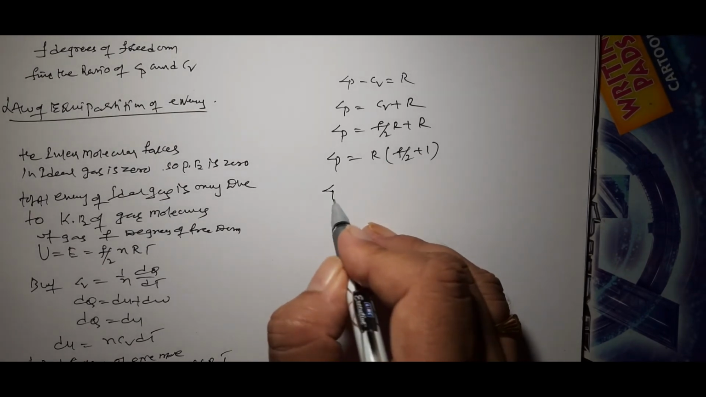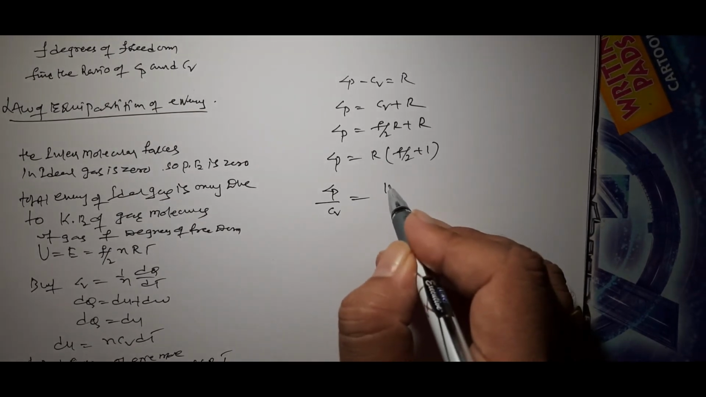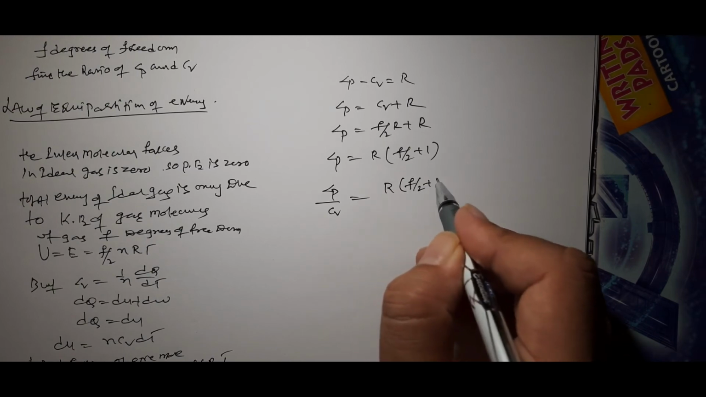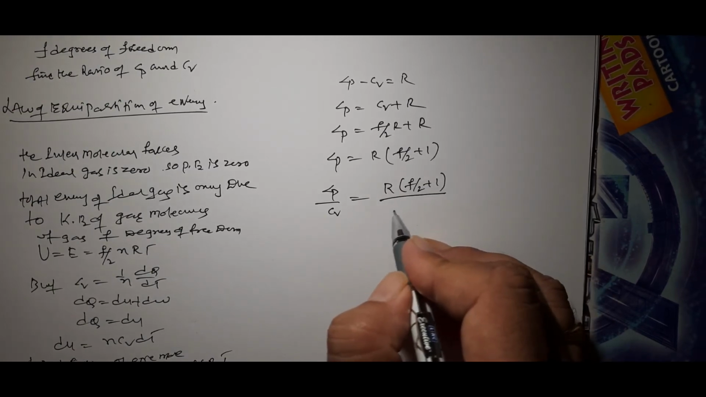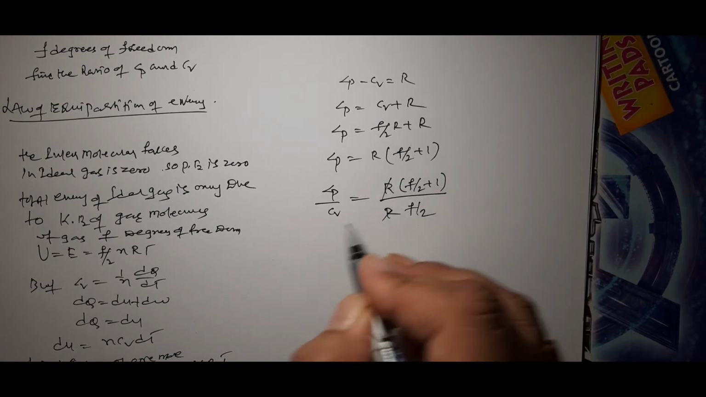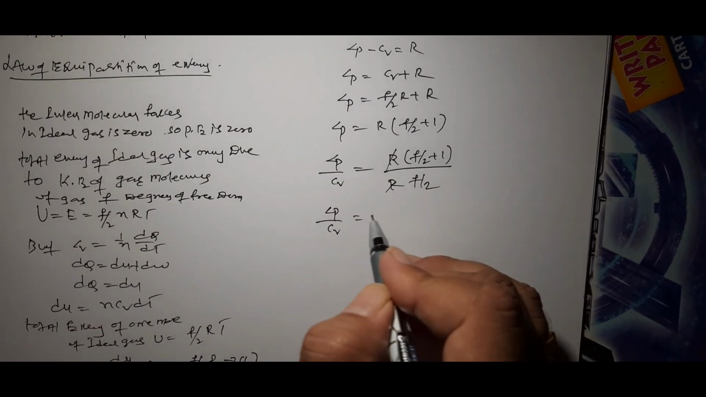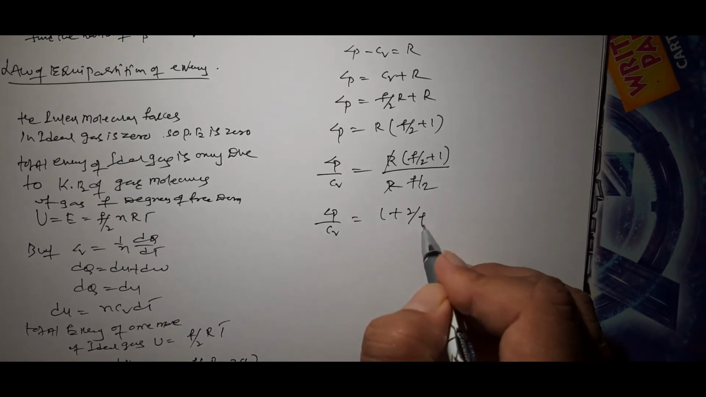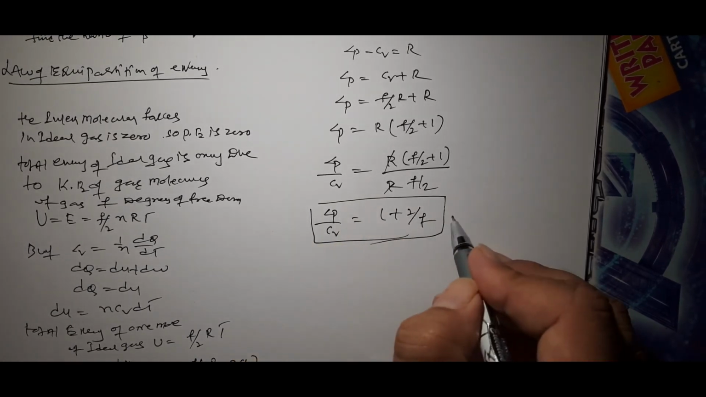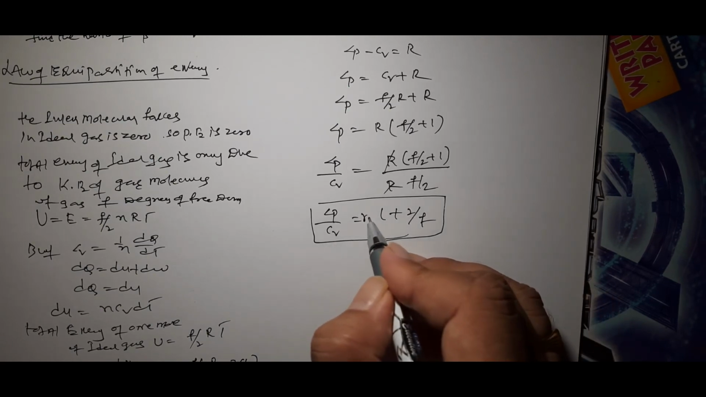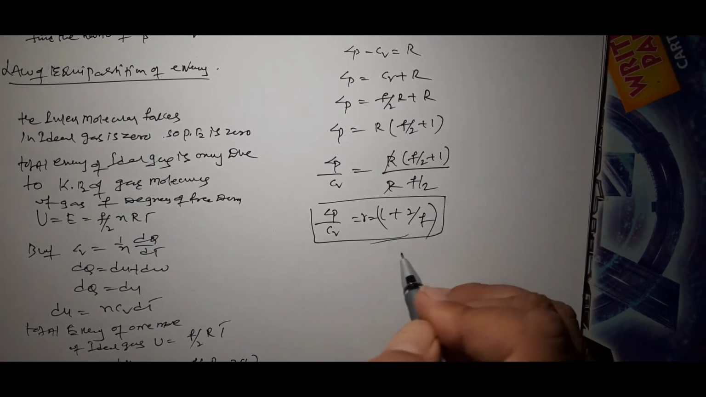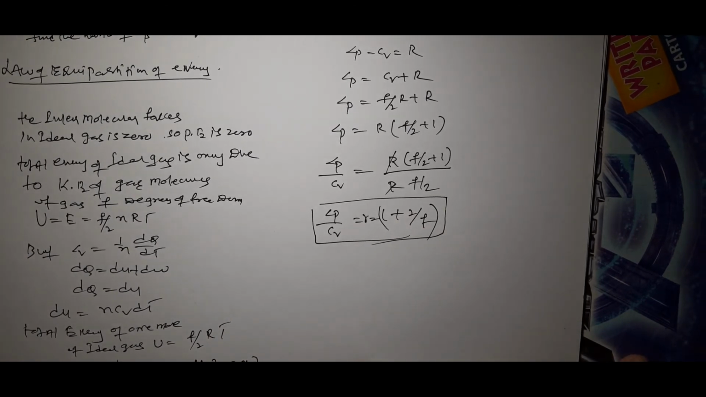Now Cp by Cv is equal to R into (F/2 plus 1) divided by R into F/2. R gets cancelled. So Cp by Cv is equal to 1 plus 2/F. This is very important. Cp by Cv is gamma, that is equal to 1 plus 2/F. So now we are going to discuss the values of Cp, Cv and gamma in monoatomic, diatomic and triatomic or polyatomic gases.